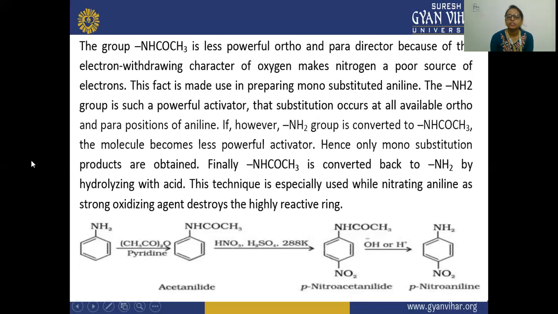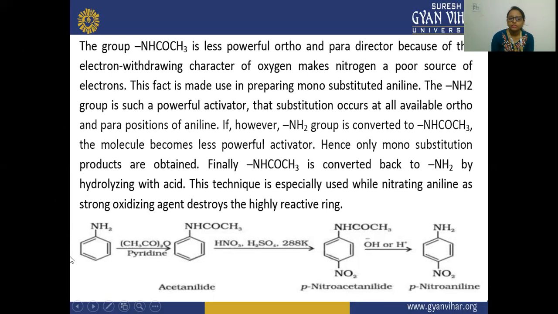Next, the group NHCOCH3 is a less powerful ortho and para director because the electron-withdrawing character of the oxygen makes nitrogen a poor source of electrons. This fact is made use of in preparing monosubstituted aniline. So here the NH2 group is such a powerful activator that substitution occurs at all available ortho and para positions of aniline.